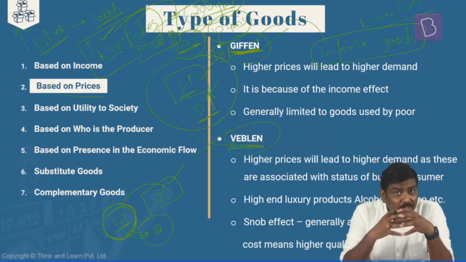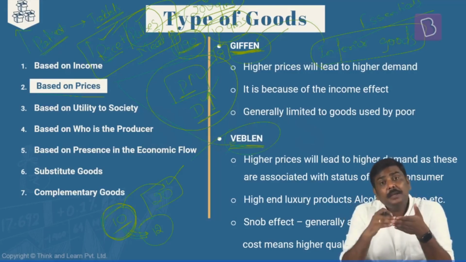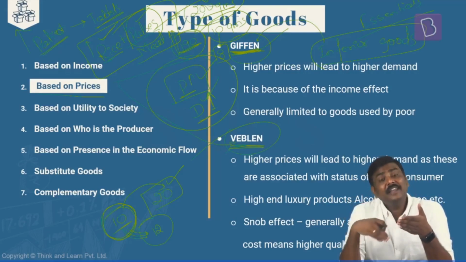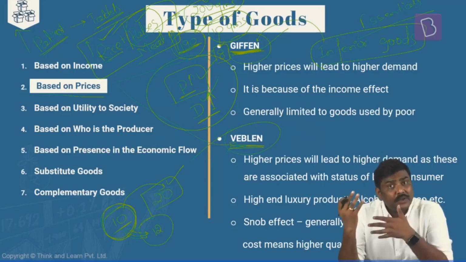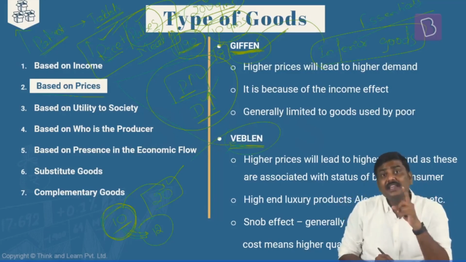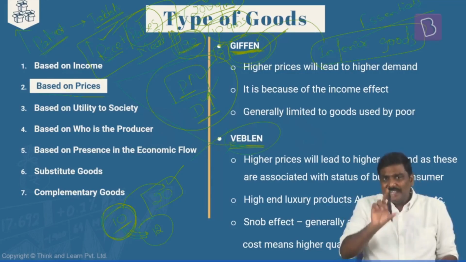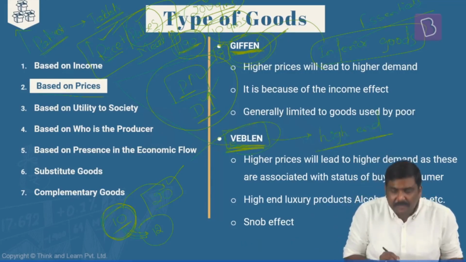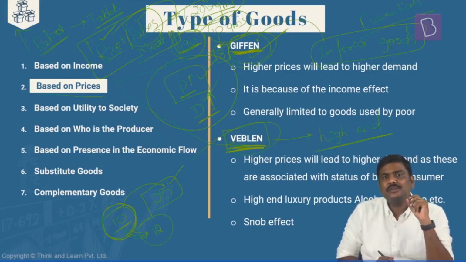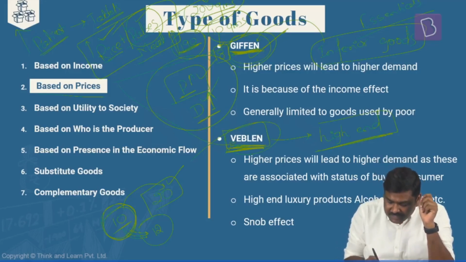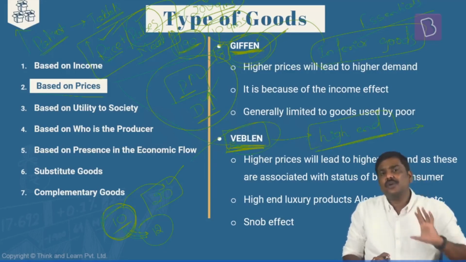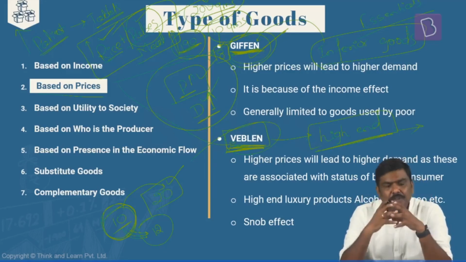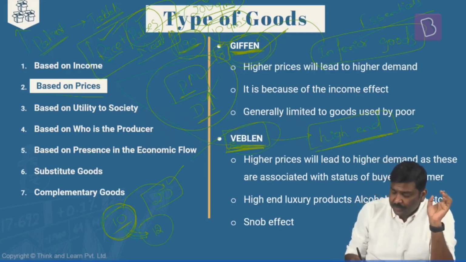So such types of inferior goods wherein the price increases, with increase in the price, the demand also increases, are referred as Giffen goods. Okay. So these are referred as Giffen goods. Second set of goods is Veblen goods. Now what are these particular Veblen goods? Veblen goods are basically high-end luxury products. Very, very high-end luxury products which are generally consumed by rich people.